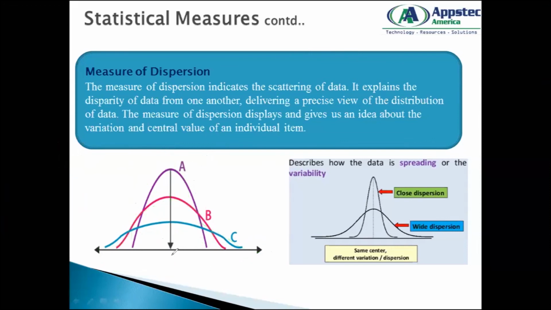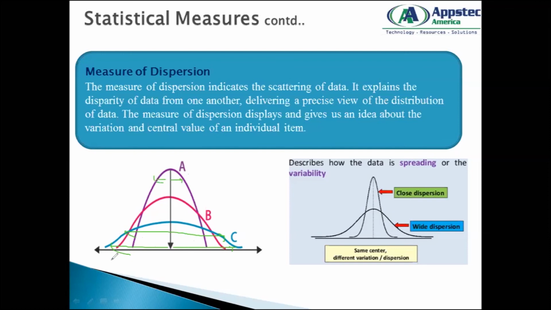So if I take this as my center or my average value, with respect to this, this one is widely spread. This pink color shows it is somewhat spread, and this shows it is tightly spread, a little tight. The graph is coming like this, so my dispersion, my spread, is not that much. But for this pink one, my spread is a little more, right? And when I go with my sky color one, see, my spread is the maximum here. And the spread would be minimum where? Here.